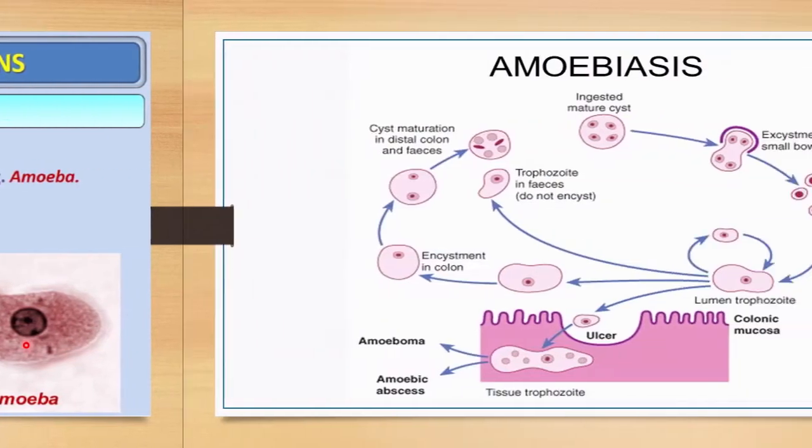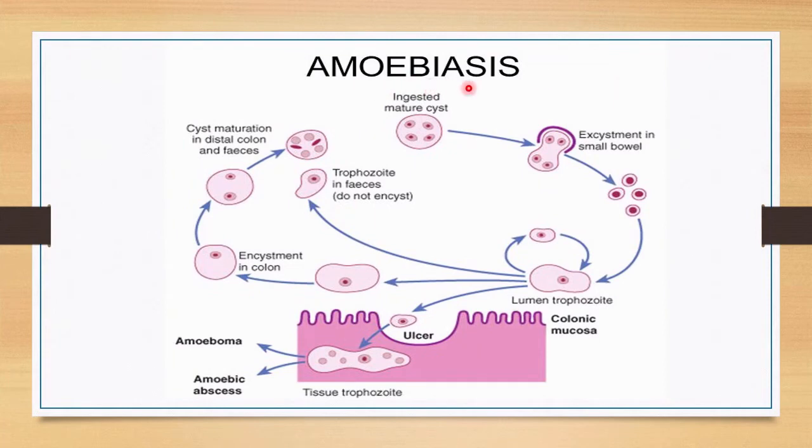Now let me try to understand amoebiasis, which is caused by Entamoeba histolytica. First of all, this Entamoeba will be ingested in the form of a mature cyst. It reaches the small bowel where excystment occurs, and as a result they are released and convert into trophozoites, and then reach the colon, where they cause ulcers, and that is called amoebiasis. We will learn in detail about this disease in standard 12.